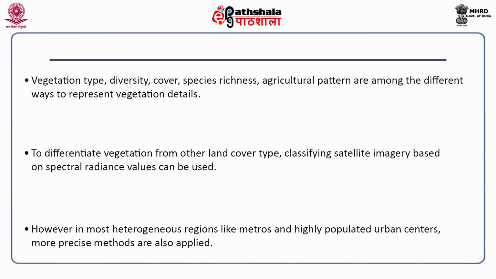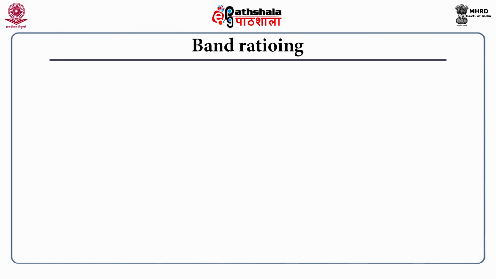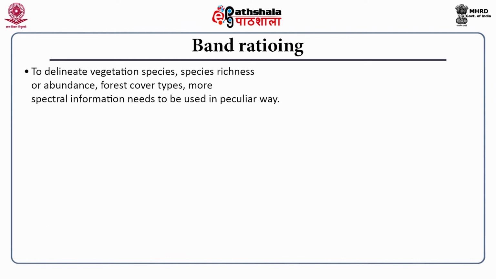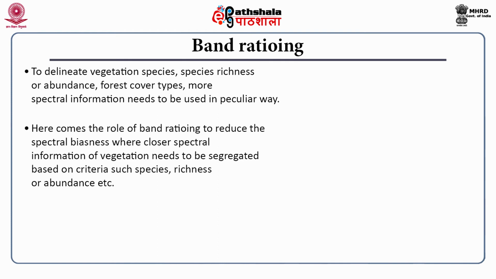However, in the most heterogeneous regions like metros and highly populated urban centers, more precise methods are also applied. Band rationing. To delineate vegetation species, species richness or abundance, forest cover types, more spectral information needs to be used in a peculiar way. Here comes the role of band rationing, to reduce the spectral biasness where closer spectral information of vegetation needs to be segregated based on criteria such as species richness or abundance etc.